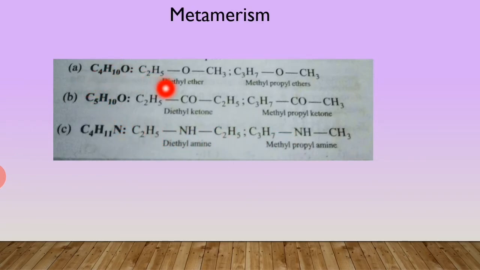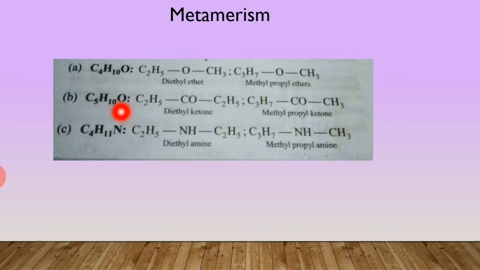Example, diethyl ether and methyl propyl ether. In diethyl ether, the two alkyl groups, that is ethyl group and ethyl group, are attached to the oxygen atom, and here methyl and propyl groups are attached to the oxygen atom. So these are ethers, but their molecular formula is the same.